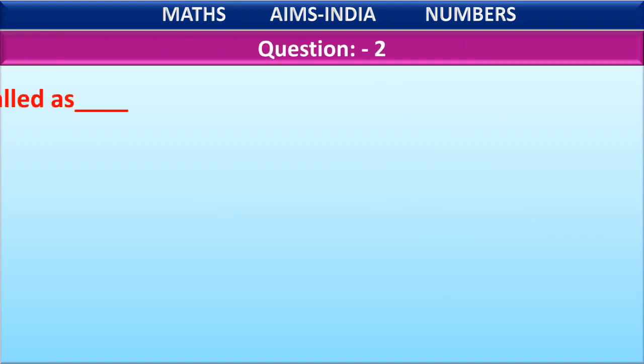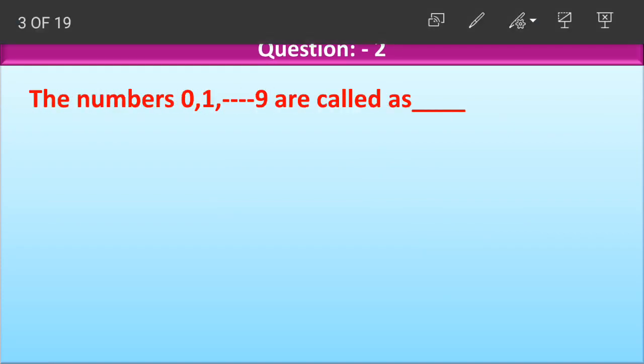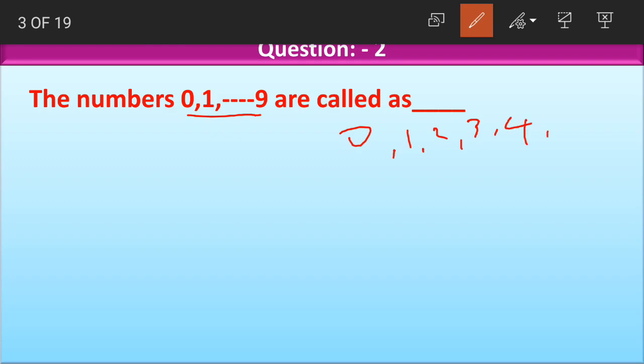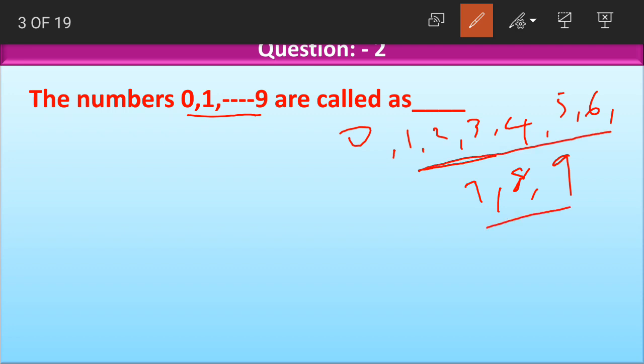Second question for today is, the numbers 0, 1 and till 9, that is 0, 1, 2, 3, 4, 5, 6, 7, 8, 9, are called as dash. See, we know that numbers starting from 1 are called natural numbers or counting numbers. Here, a new number called 0 is added to our natural numbers list. And why do we use 0, children? We use 0 to show nothing. When there are no things, when there is nothing, we count that using 0.